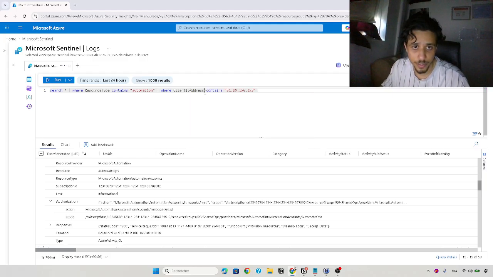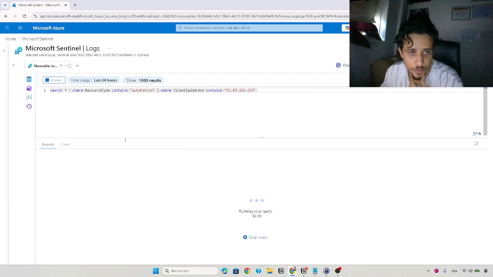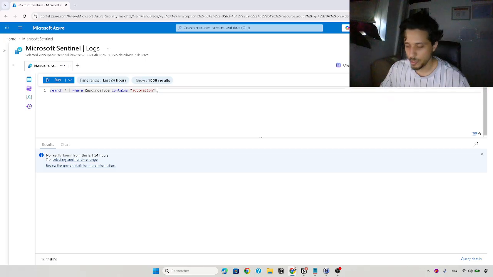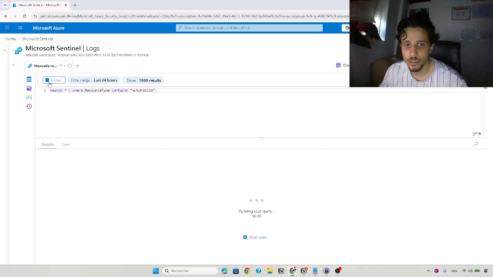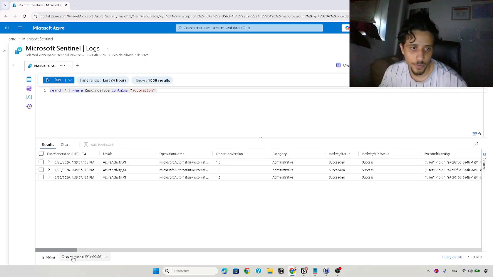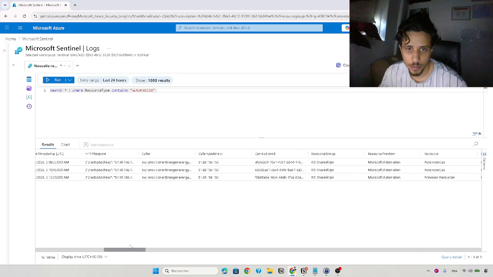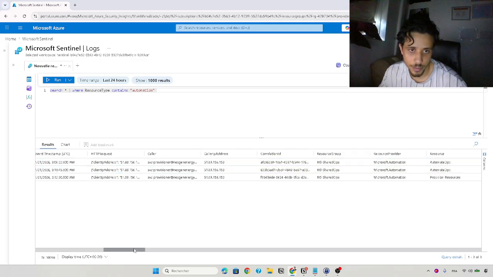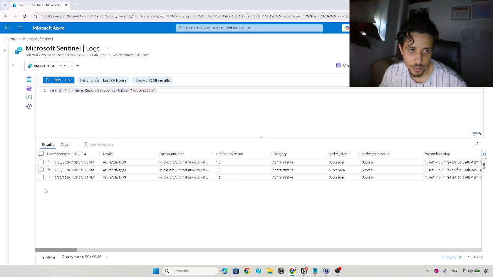Client AP address contain, and we're gonna run this. Okay, we have a problem. What we're gonna do here? We're gonna try to delete this and look for automation. But like I said, literally we find the IP. It's literally here, the client IP address.